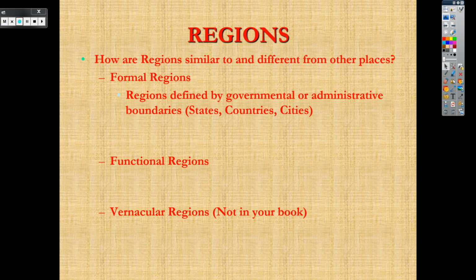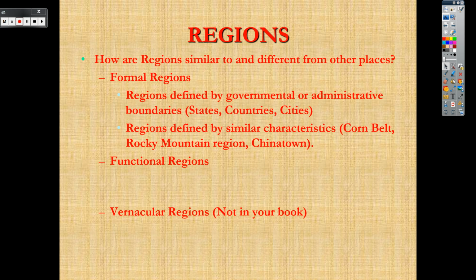You have your formal regions, defined by government boundaries. That's the state of Texas, that's your Highland Park school attendance zone. That's a defined formal region. Typically it doesn't change. It can change, but it most likely won't. It can also be a formal region like the Rocky Mountains. The Rocky Mountain region won't change. You're in the Rockies or you're not.